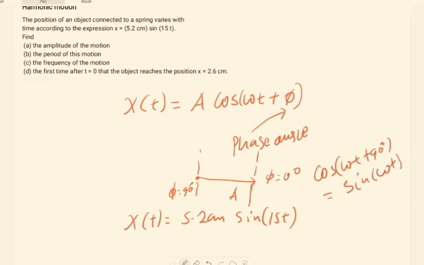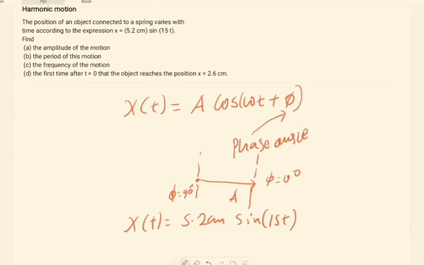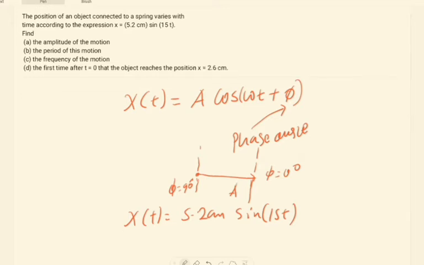We know this from trigonometric relations. So the position of the oscillation can be expressed with sine or with cosine, it doesn't matter. The point is we need to be careful with the velocity and acceleration.